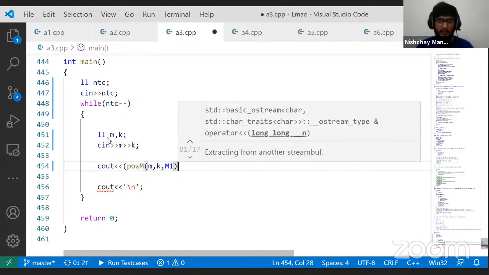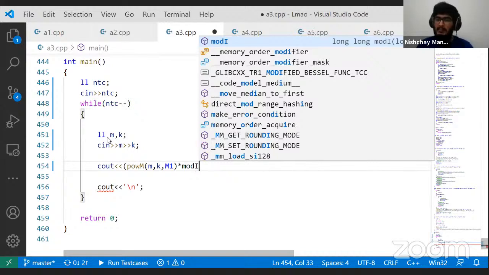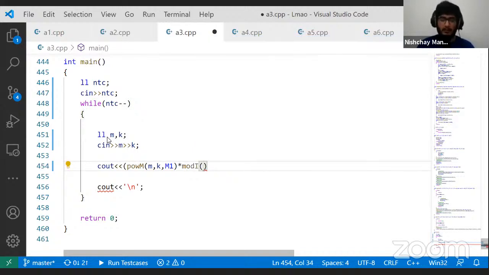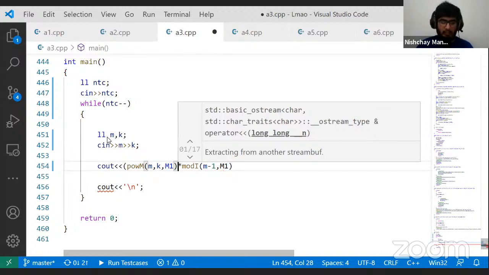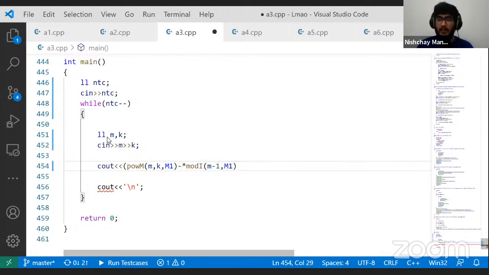And another topic that I would be using here is modular inverse. This is again another simple topic, but I wouldn't be teaching modular inverse and modular exponentiation right now because those are topics of their own, right? So modular inverse of m minus 1, and I just saw that this should be m to the power k minus 1, right? So to do minus 1, what I'm going to do is plus m1 minus 1 so that the value doesn't come out to be negative, right? So I want to multiply this with this modulo m1, right? So this is going to return (m^k - 1)/(m - 1) modulo m1.